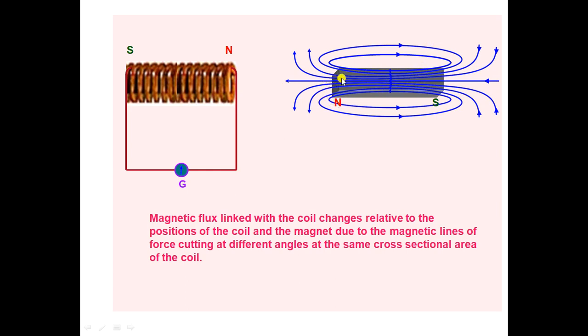Whenever it comes closer or moves away from the coil, the magnetic flux linked with the coil changes. The magnetic field lines cut at different angles through the same cross-sectional area of the coil. That is the meaning.